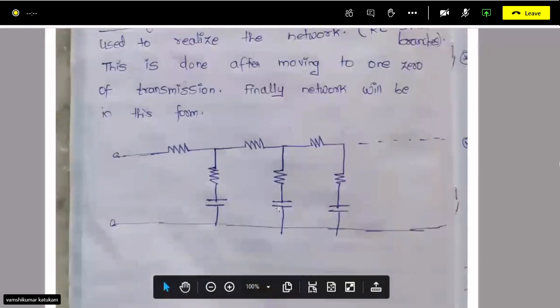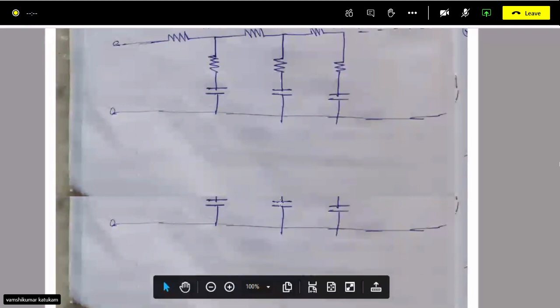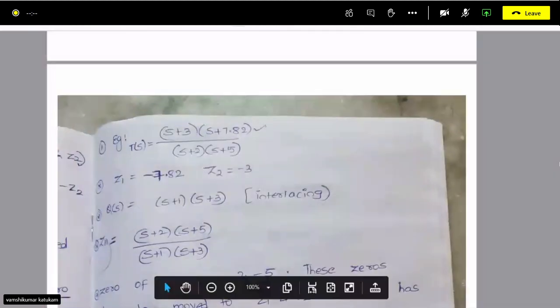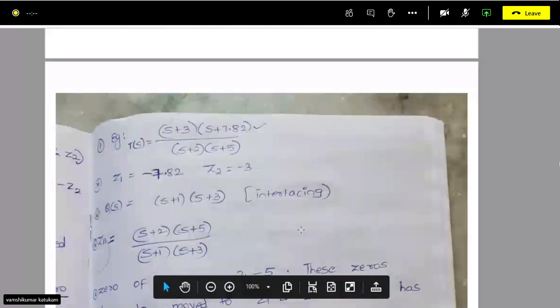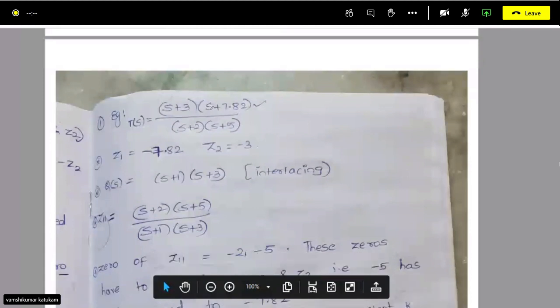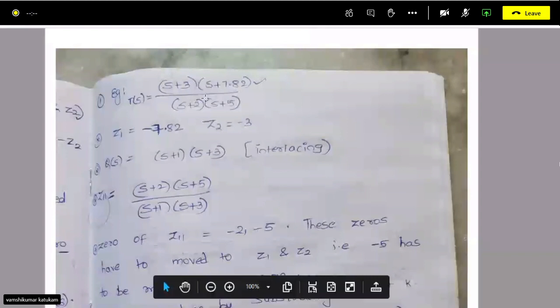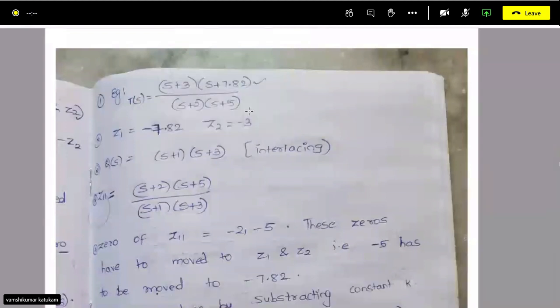So let us see one problem. You will understand this. Here the transfer function is given to you. If you see this transfer function, this is different from the RC cases we have seen. In the numerator you have two zeros, so this is neither a band pass, nor a low pass, nor a high pass.